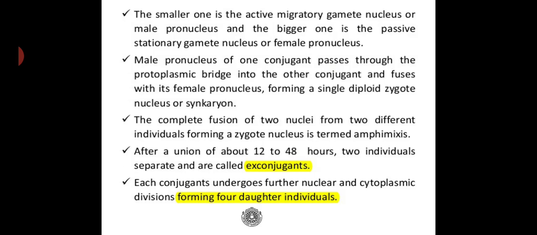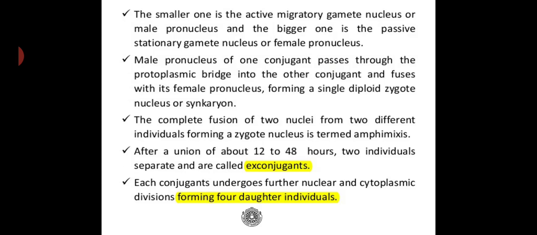The male pronucleus of one conjugate passes through the protoplasmic bridge into the other conjugate and fuses with its female pronucleus, forming a single diploid zygote nucleus or synkaryon. The complete fusion of two nuclei from two different individuals forming a zygote nucleus is termed amphimixis.